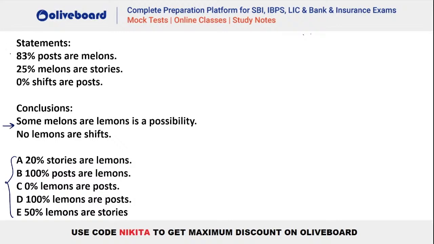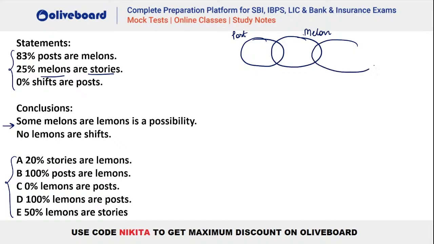So first we will just make the statements, whatever is given here, we will make the diagram as per that. 83% posts are melon. That means some posts are melon. So let's draw it. Some posts are melon here. Let's say this is post and this is melon. Okay. After that, 25% melons are stories. That means again some melons are stories. So we have stories here. 0% shifts are post. That means no shifts are post, right? Let's say this is your shift here. So no shift are post will be like this. Okay.